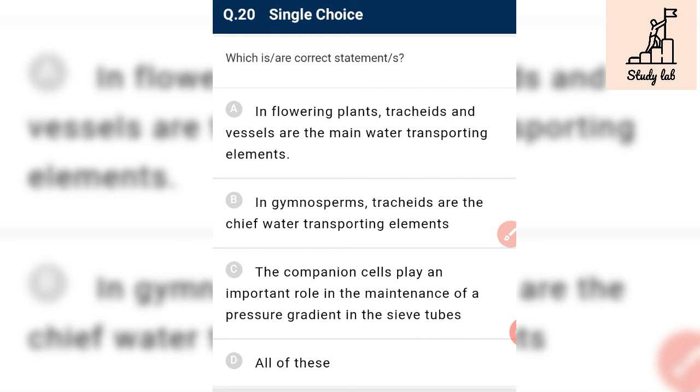In flowering plant, trachea and vessel are the main water transporting element. Yes, it is correct. And in gymnosperm, trachea are the chief water transporting element. Yes, because gymnosperm lack vessels, and in the place of companion cell they have albuminous cell, in the place of sieve tubes they have sieve cell. So tracheids play an important role in water transport in gymnosperm. Companion cell play an important role in the maintenance of pressure gradient in the sieve tube. Yes, because companion cell control the sieve tube. So all of these are correct.